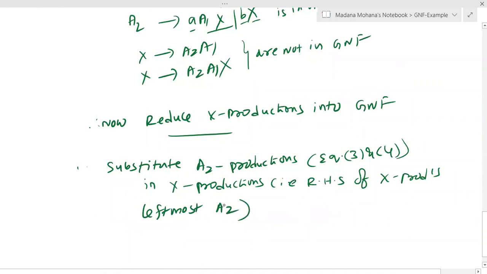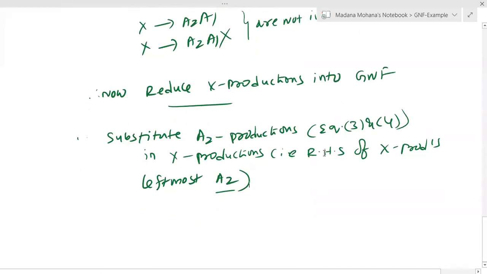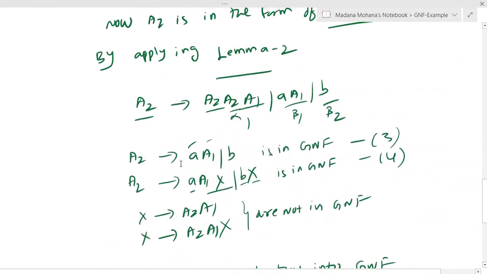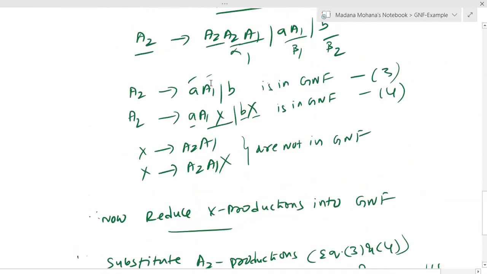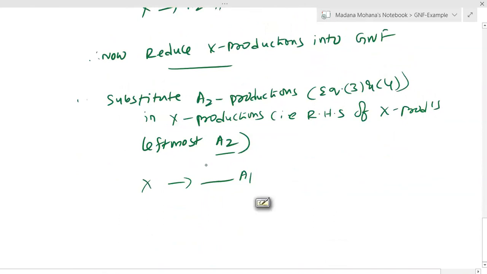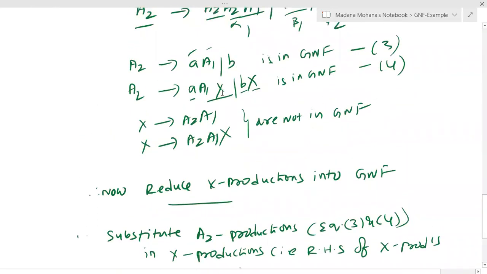So in the right hand side leftmost A2 value in x productions you can substitute from 3 and 4. Therefore now take one by one. Now x derives A2, now A1 remains same. A2 contains how many? From equation 3, two values are there. So the first value is A1 A1, or then the second A2 value is terminal B.